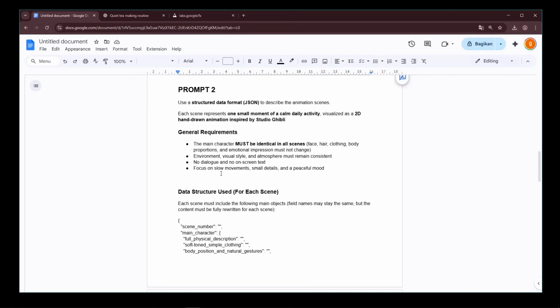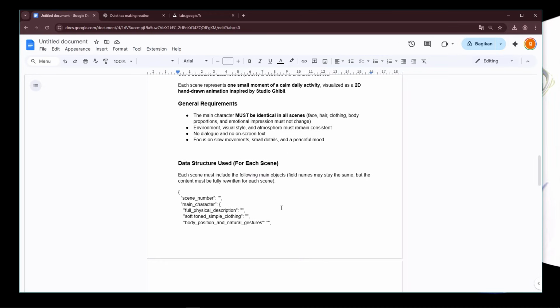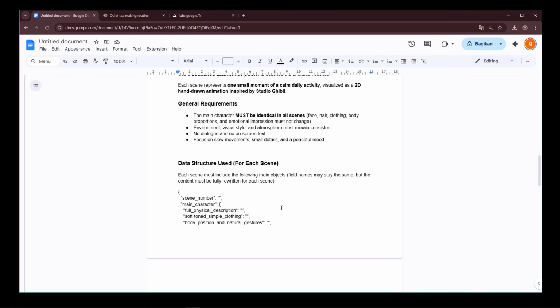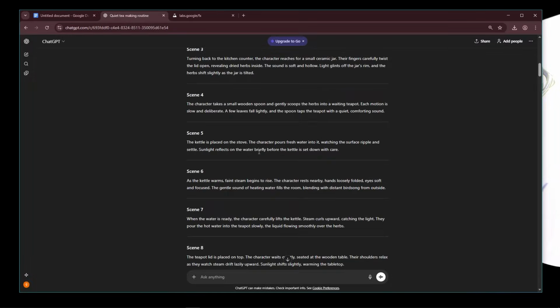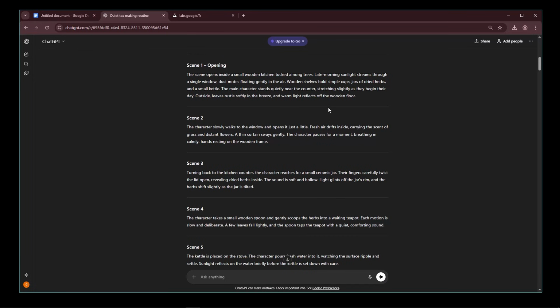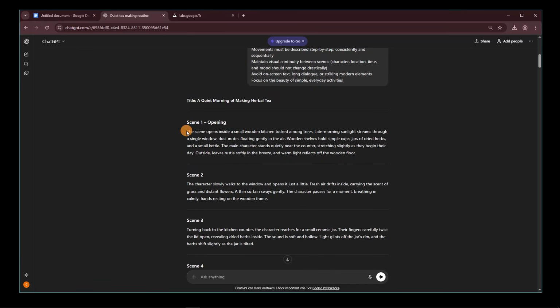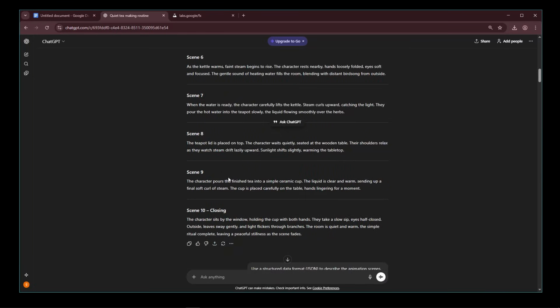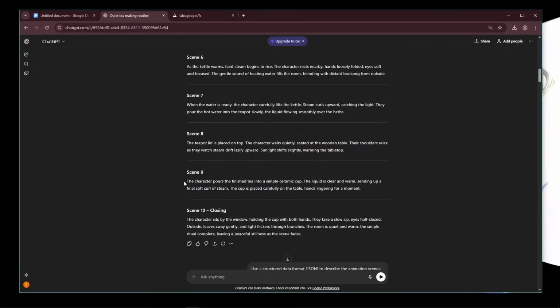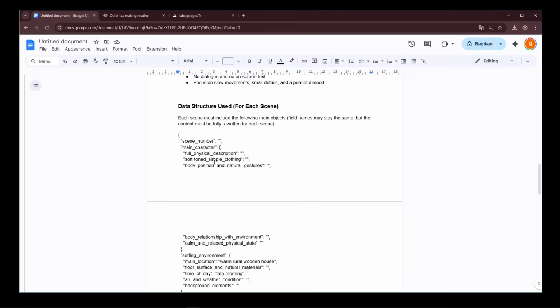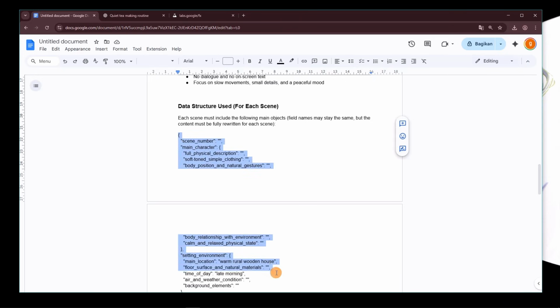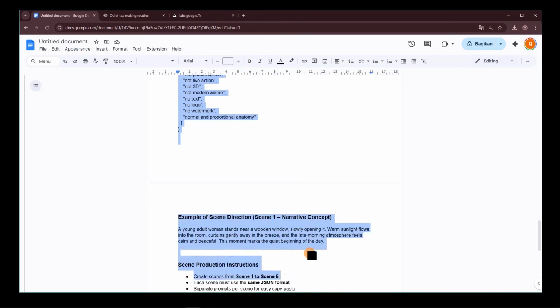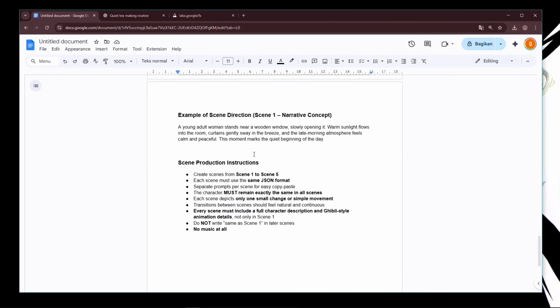So in this second prompt, the content is in JSON structure. Why do I use JSON format? Because if we use a regular format, later the results won't be good. For example, if you look at the first part when we request the storyboard, in the first scene, the scene is quite long and explained in detail. But later, when it goes to the next scene, the text becomes shorter, meaning it's not detailed anymore. So if we request the JSON format, later the structure will be consistent for all scenes. That's the advantage of using JSON format.